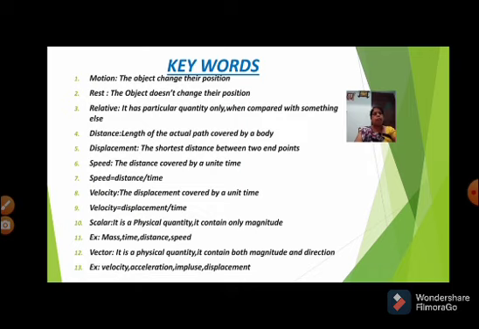Next, scalar. What is meant by scalar? It is a physical quantity that contains only magnitude, for example mass, time, distance and speed. Vector is also a physical quantity. It contains both magnitude and direction, for example velocity, acceleration, impulse and displacement. You know, student?